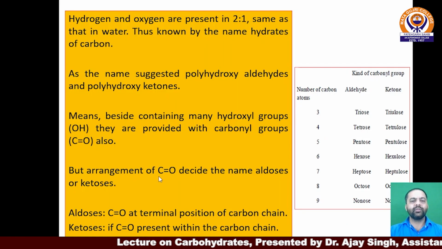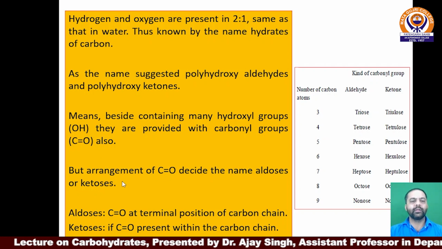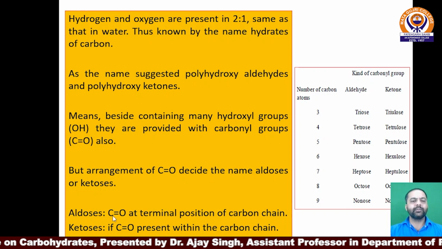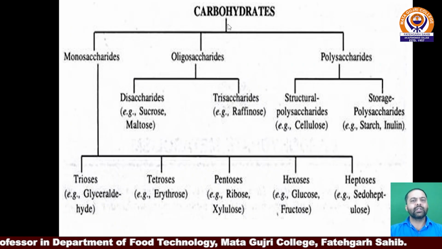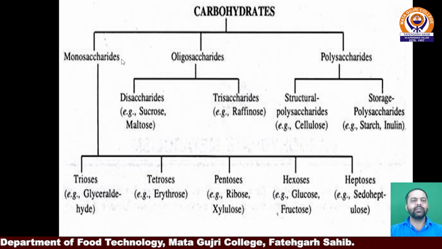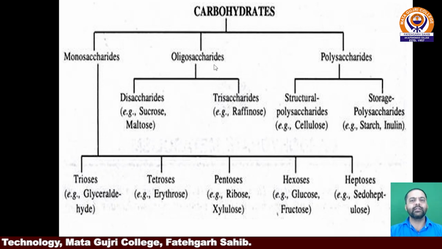But the arrangement of the carbonyl decides the name, aldoses or ketoses. For example, aldoses have the carbonyl group at the terminal position of the carbon chain, while ketoses have the carbonyl group present within the carbon chain. Now, the carbohydrates classification. Carbohydrates are classified into monosaccharides, oligosaccharides, and polysaccharides groups.